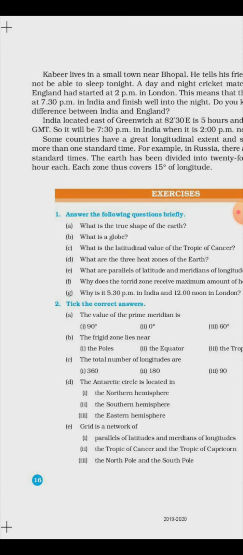GMT stands for Greenwich Meridian. India is located east of Greenwich at 82 degree 30 minutes east, 5 hours and 30 minutes ahead of Greenwich time. So it will be 7:30 p.m. in India when it is 2 p.m. noon in London.